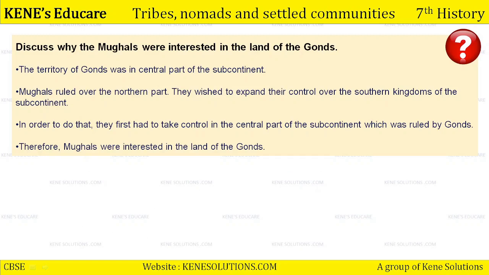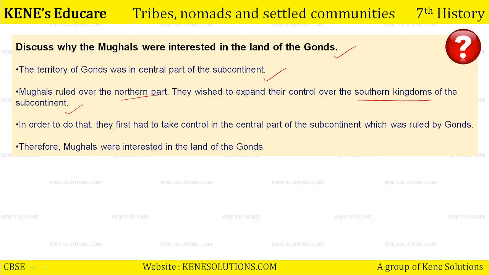Now we have to discuss why the Mughals were interested in the lands of Gonds. क्यों conquer करना चाहते थे उनको? The territory of Gonds was in the central part of the subcontinent, the Gondwana land region. Mughals ruled over the northern part, and they wished to expand their control over the southern kingdoms of the subcontinent as well.